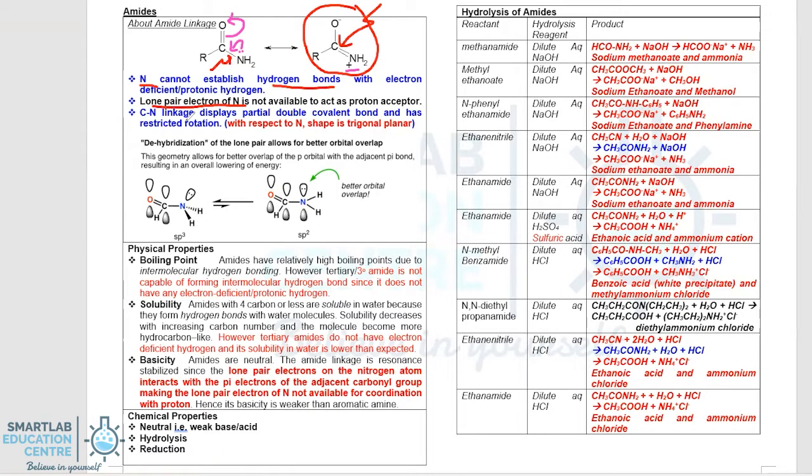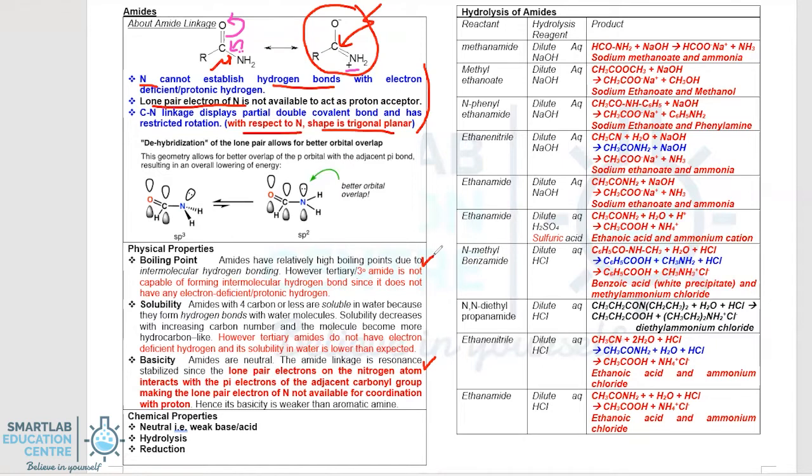Hence, the C to N linkage displays partial double covalent bond character and therefore has restricted rotation between C and N. So in terms of physical properties, amides are in fact neutral, and boiling points will still be high because they can form intermolecular hydrogen bonds.